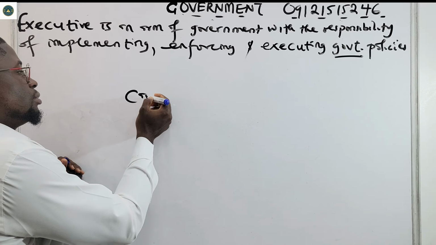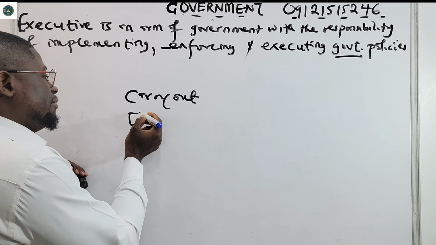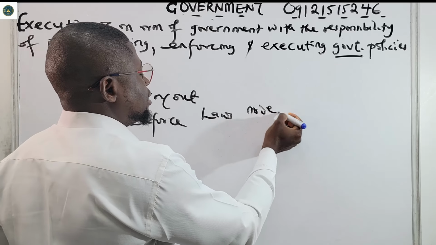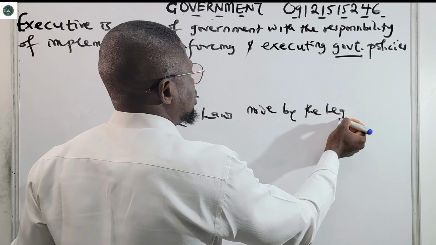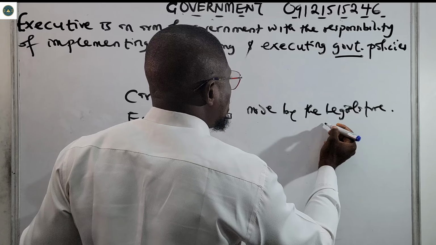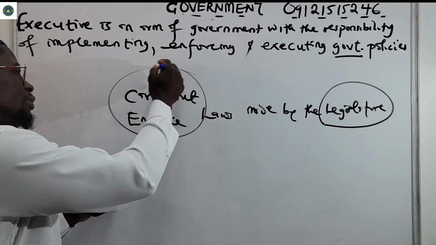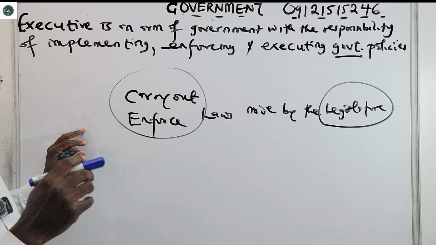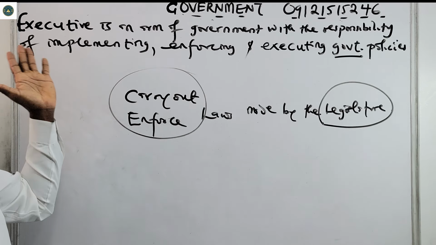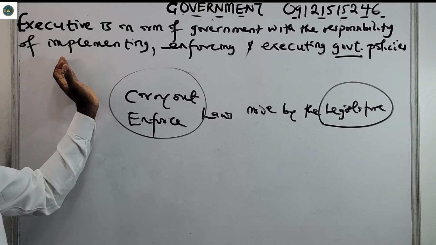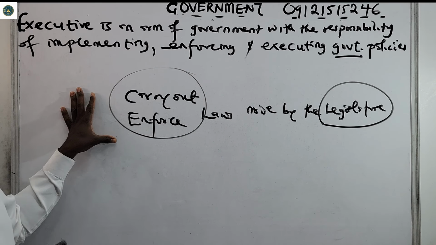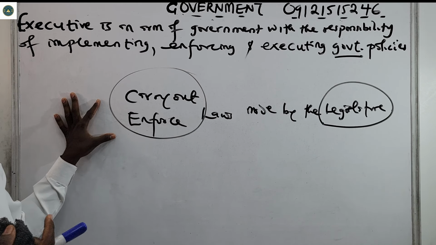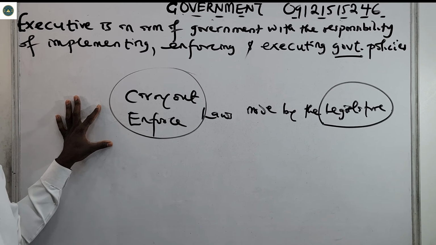So they carry out and then they enforce laws made by the legislature. The legislature will make laws, the executive will carry out those laws, and will enforce the laws. That is the function of the executive. If you cannot say it is the arm of government responsible for implementing, enforcing, and executing government policy, just simply say an arm of government that carries out and enforces the laws that are made by the legislature. It will still go well.